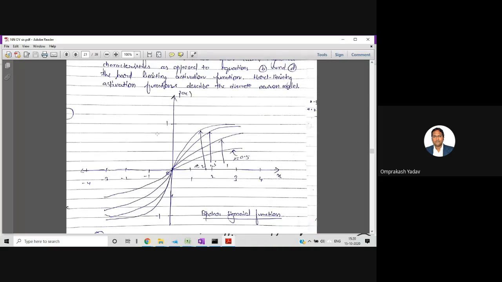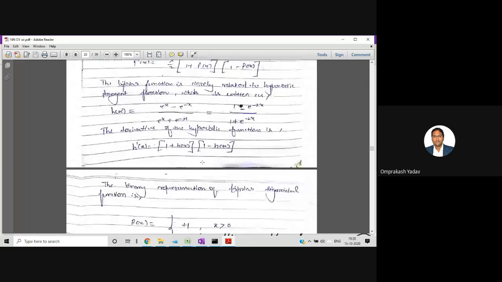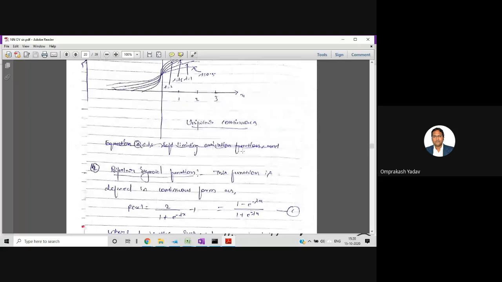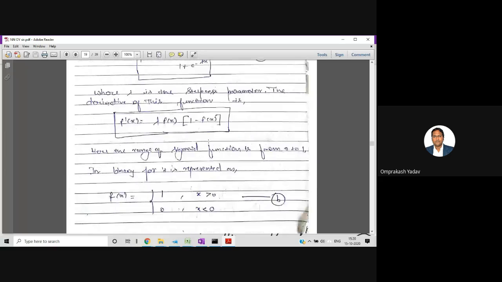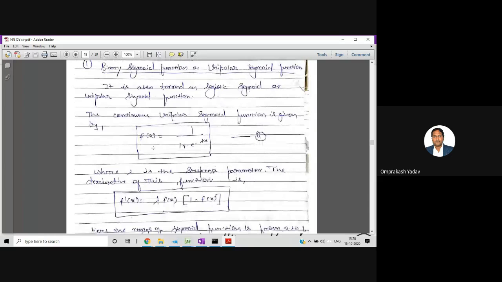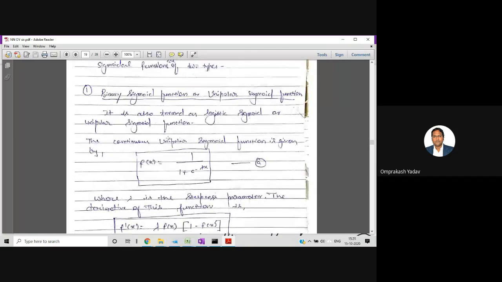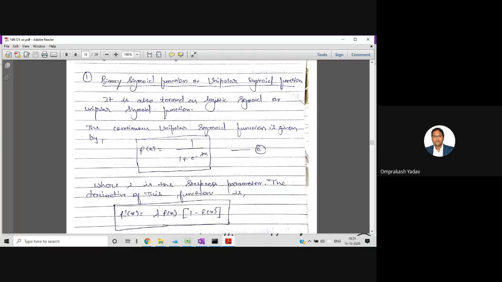If you are having any doubt in any of these functions, you can just ask, but you will have to write this entire answer. You will have to remember all the graphs and equations and their names and a little bit of theory about them. That's it for 10 marks.